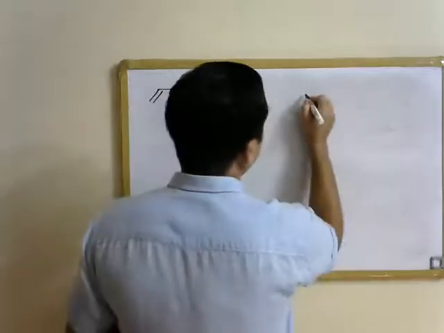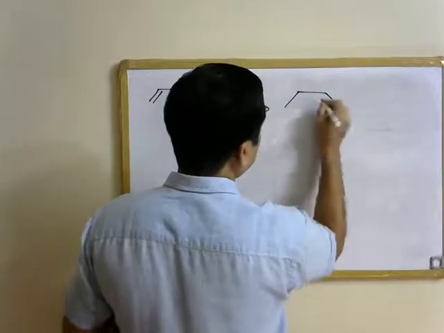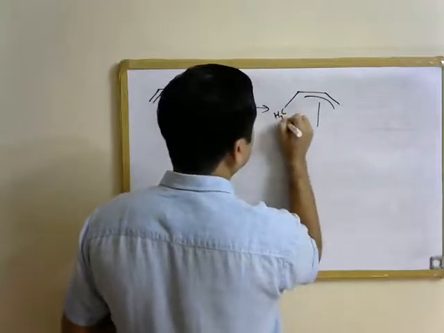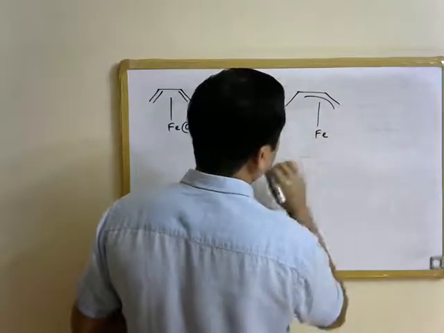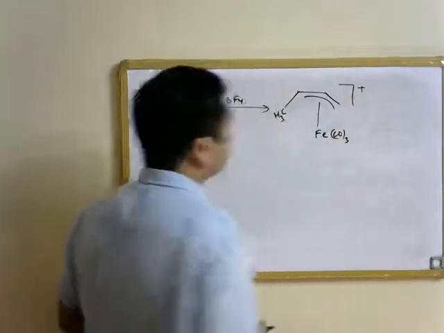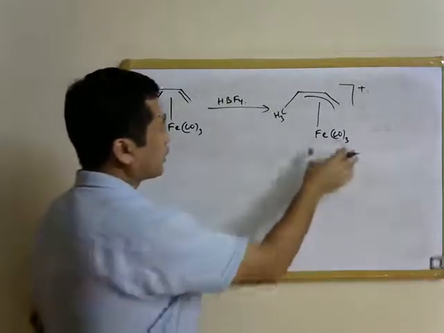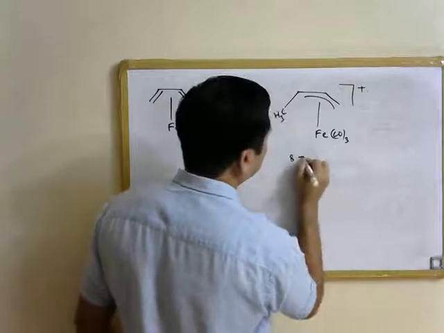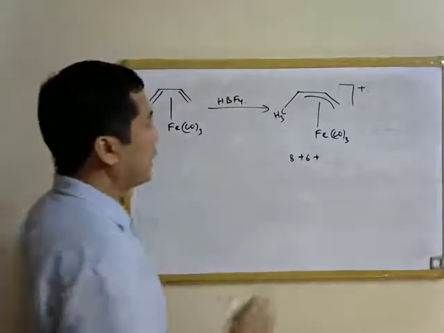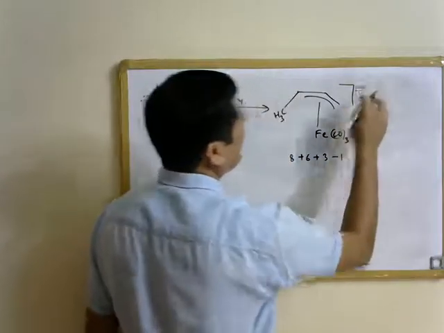one of the terminal carbon atoms of the olefin, and this will essentially transform the ligand into an allyl ligand now, because this will become CH3 and Fe(CO)3 positive. Now, if you count the electrons on the product here, you will find 8 electrons from iron, 6 electrons from carbon monoxide, and 3 electrons from the allyl ligand, minus 1 for this positive charge.